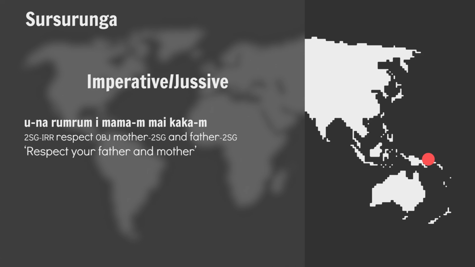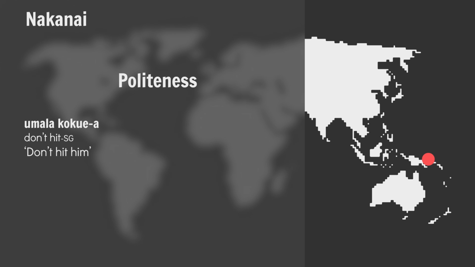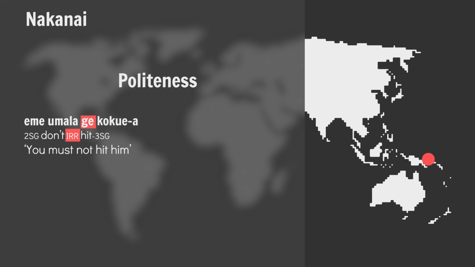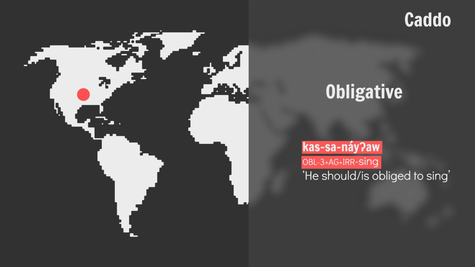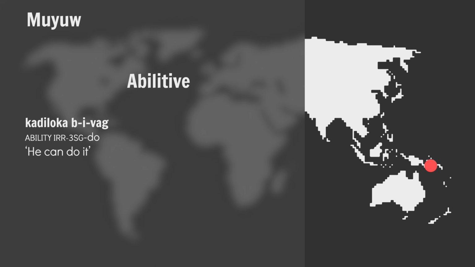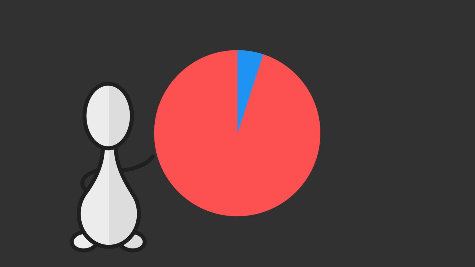Imperatives and jussives tend to be marked as irrealis. Respect your father and mother. As with indicative-subjunctive systems, irrealis marking can make a command weaker, ergo more polite. Don't hit him becomes you must not hit him. And finally, obligative, he should or is obliged to sing, and habitual modality, he can do it, can also occur with irrealis marking. So it should be clear by now that the irrealis moods get used for a whole bunch of stuff, whereas the realis moods are kind of boring. This makes sense. There is more nuance to be had when dealing with unreal statements, as opposed to relatively cut and dry, factual, real statements.